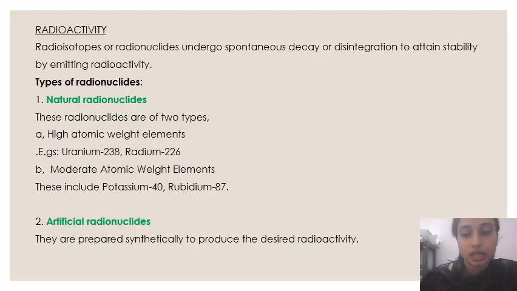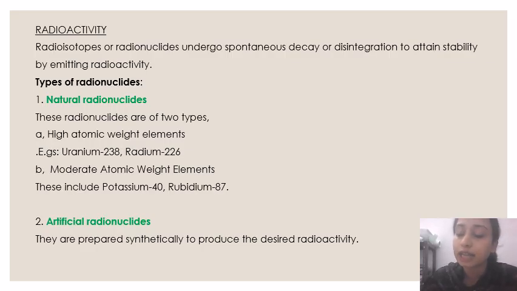Here, in the next slide, we have the discussion of radioactivity. As I said earlier, radioactive isotopes undergo spontaneous decay or spontaneous disintegration to attain stability. Because they are unstable, they undergo radioactive disintegration to attain stability by emitting alpha, beta, gamma radiations. That is known as radioactivity.